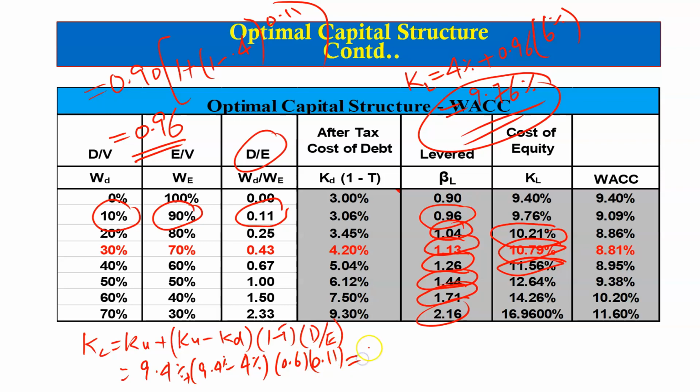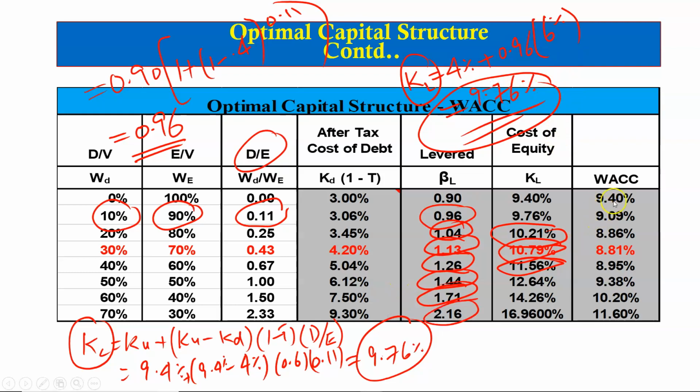If you solve this, you will get the same 9.76%. So you can either use the model for the cost of levered equity when there are corporate taxes, or you can use the CAPM, and they should ideally give you the same number, that is 9.76% here.